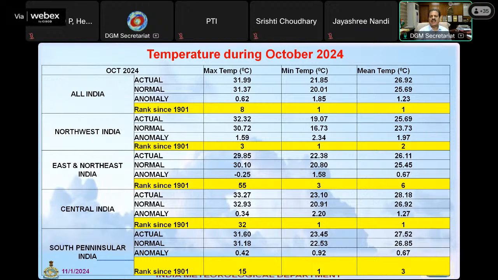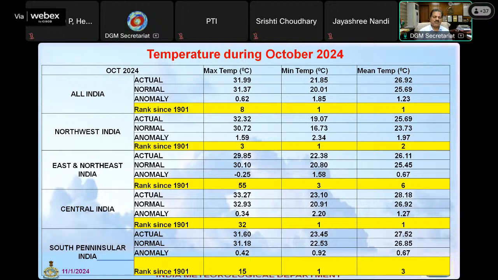Northwest India, again, minimum temperature was the highest, mean temperature was the second highest, and maximum temperature was third highest, considering data from 1901 to 2024. East and Northeast India, here also minimum temperature was third highest. Central India, minimum temperature was the highest and mean temperature was also highest. South Peninsular India, minimum temperature was the highest and mean temperature was third highest.